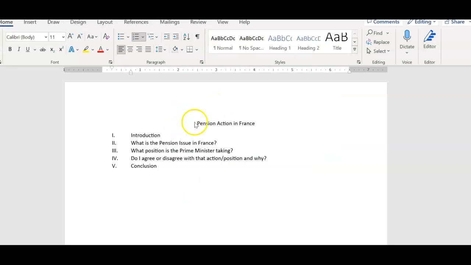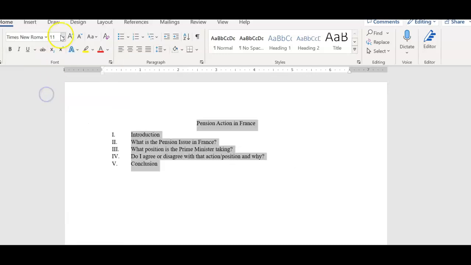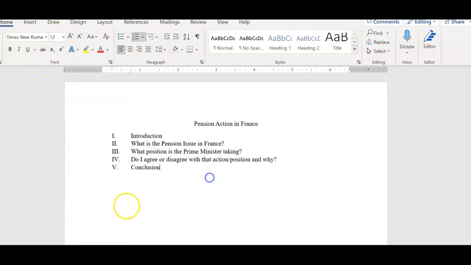This is my very skeleton outline. First, I'm going to select this. I'm going to go over here to select all, and I'm going to change this to Times New Roman 12 font. Now I have my introduction. I need in the second paragraph to tell the reader what I'm talking about, because we can assume that the reader is intelligent but doesn't necessarily know what's going on here.